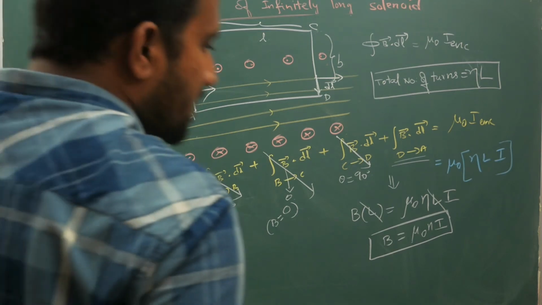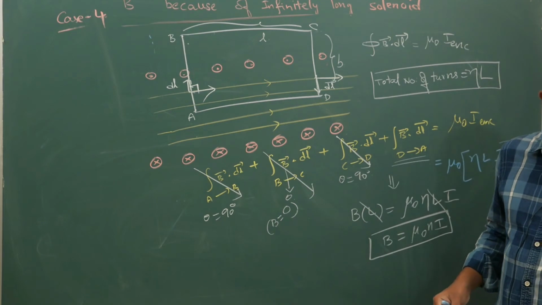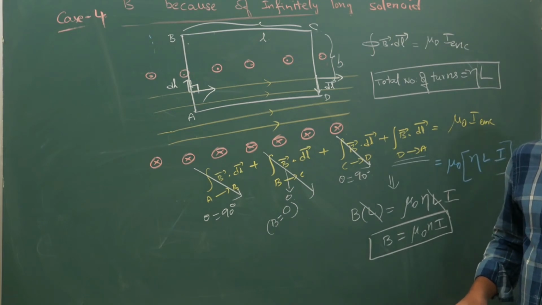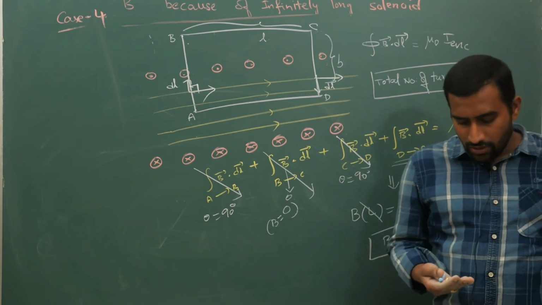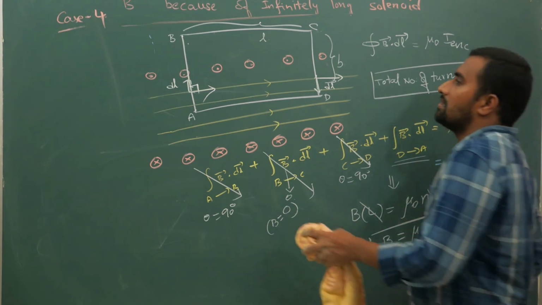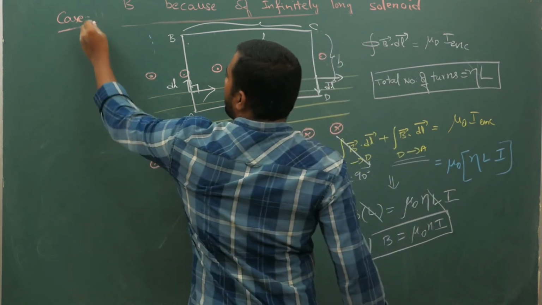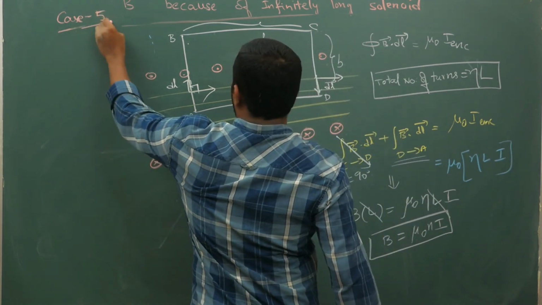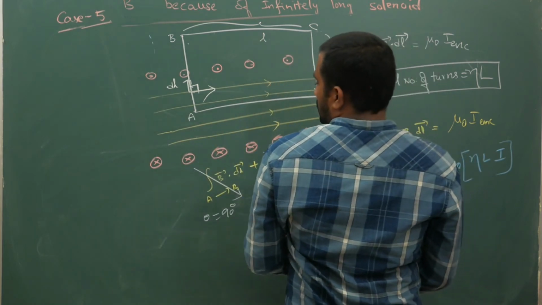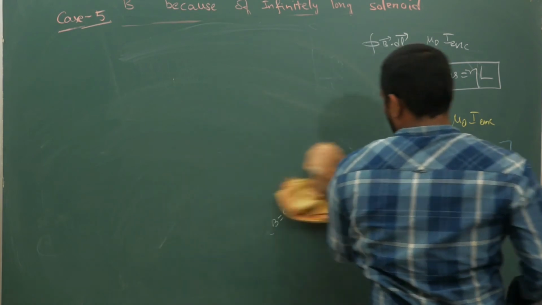Next, case 5. At the end we cannot find the field because at the end there will be a non-uniform magnetic field. So at the end you cannot use Ampere's law once again. Next, case 5: we will try to calculate the magnetic field because of a toroid. So the solenoid is done. Next we will go for the toroid.